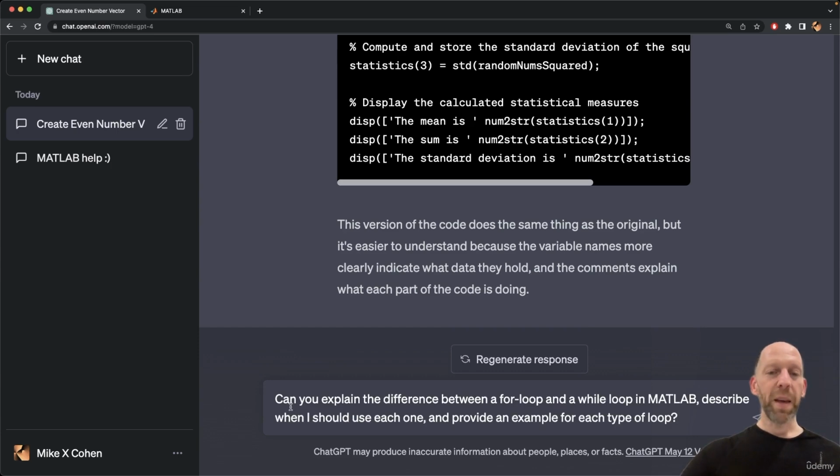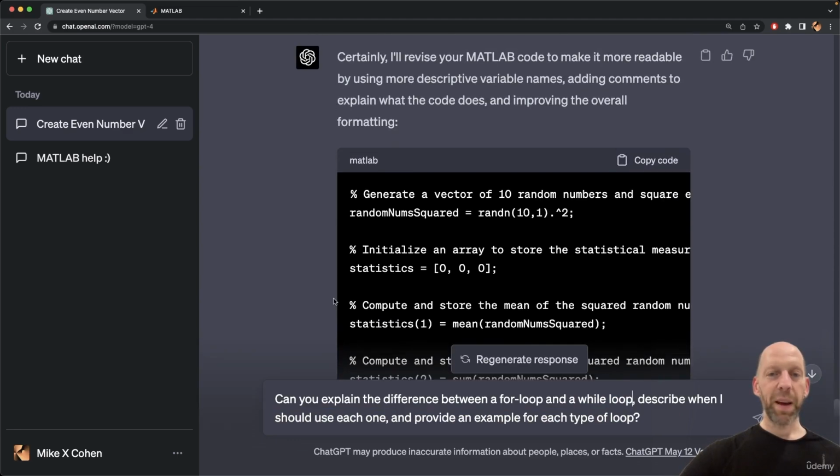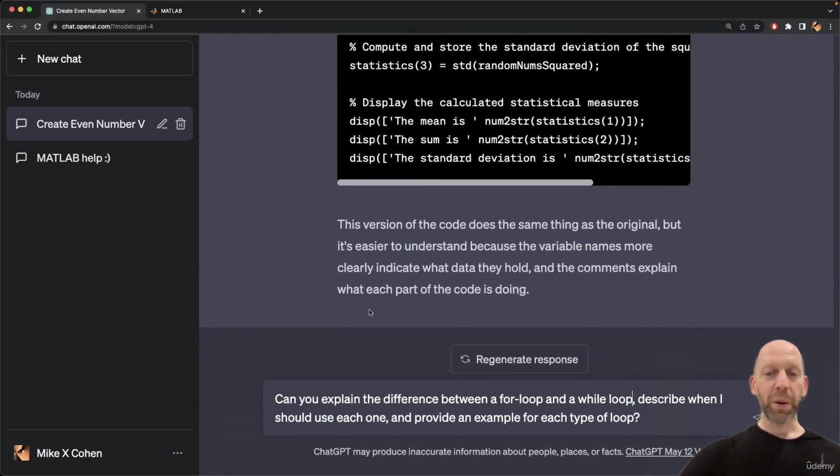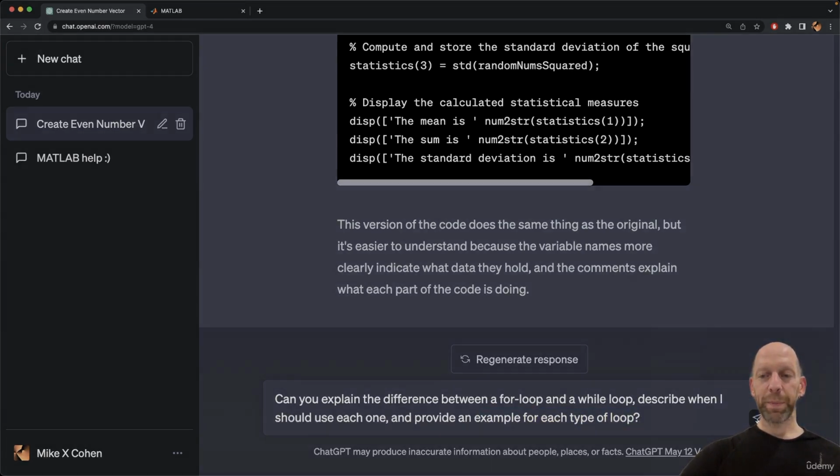So here's the prompt. Can you explain the difference between a for loop and a while loop? And I think we don't even need to keep saying in MATLAB. ChatGPT will understand from the local context, which is all of this chat that we've been having here. We're only talking about MATLAB. So I think ChatGPT will figure out that we just want a MATLAB explanation. Describe when I should use each one and provide an example for each type of loop.